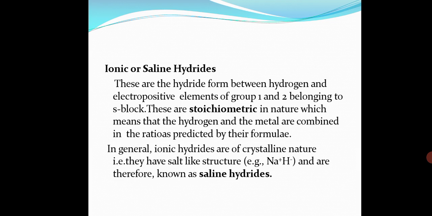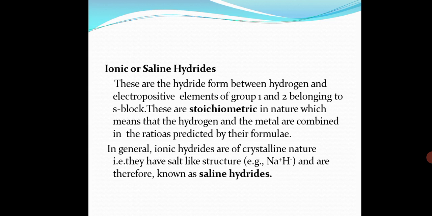In general, ionic hydrides are of crystalline nature, that is they have a salt-like structure like NaH, CaH2, KH, etc., and are therefore known as saline hydrides. Now, ionic hydrides basically are formed by those metals whose electronegativity values are appreciably lower than that of hydrogen, which is 2.1.